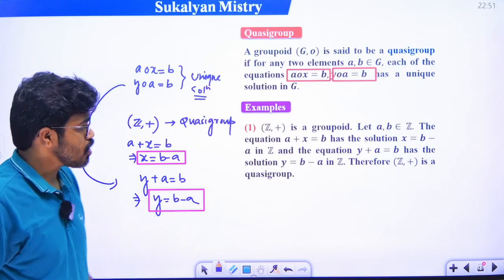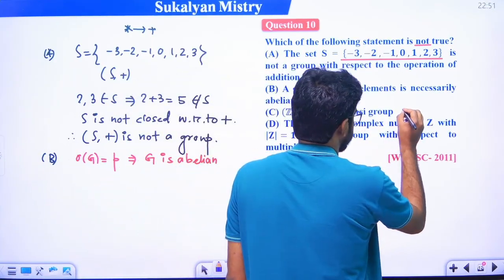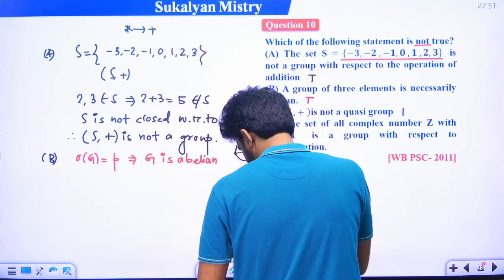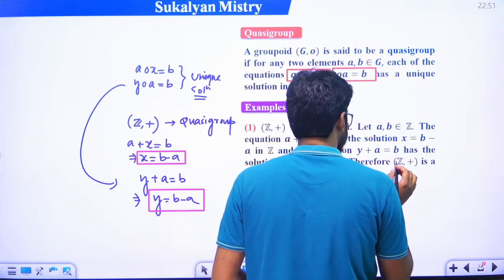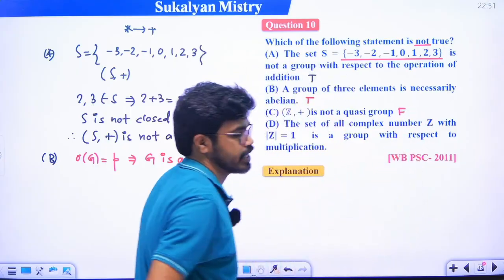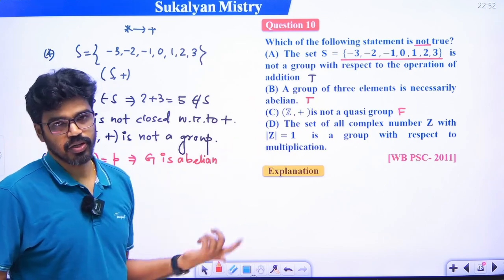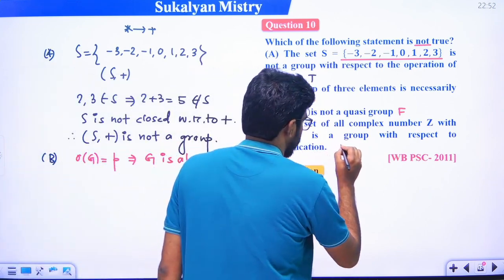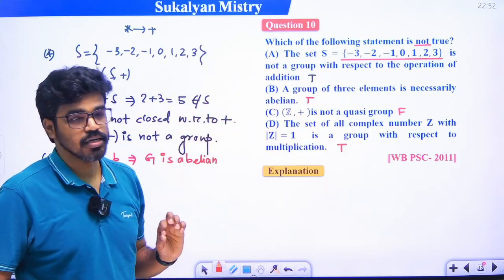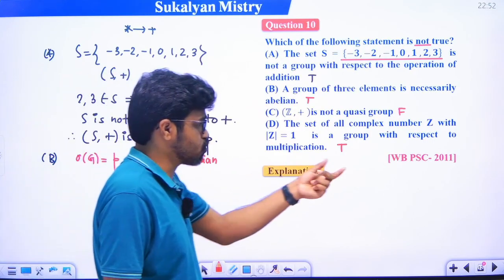Okay, so here it is given Z comma plus is not a quasi group, so this is a false statement. Getting my point? Okay, the set of all complex numbers Z with unit modulus, that must be a group. So this is a true statement. Which of the following is not true? So option C is the correct answer, right? It is a very, very important example. This question was asked in PSC exam 2011.